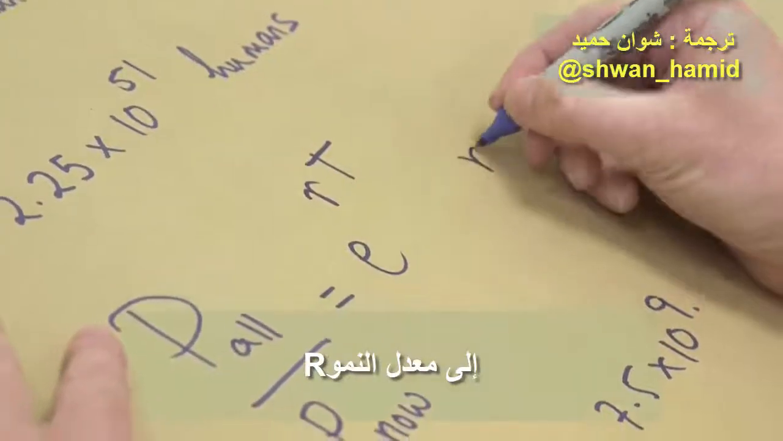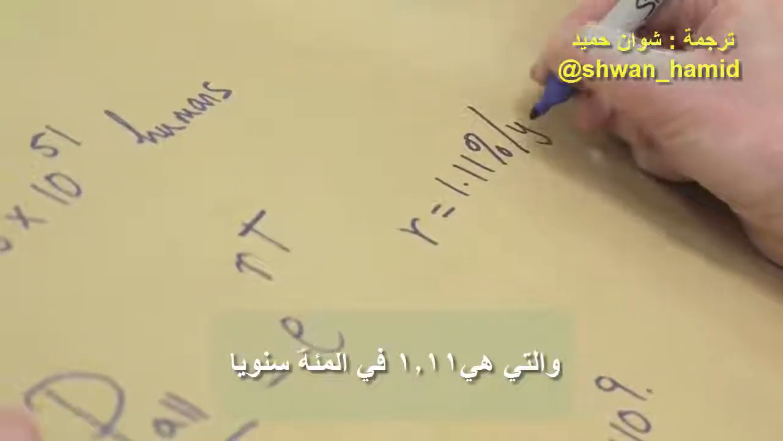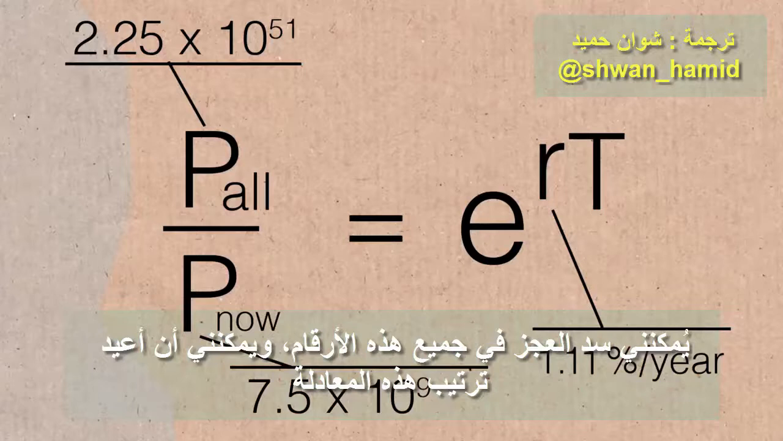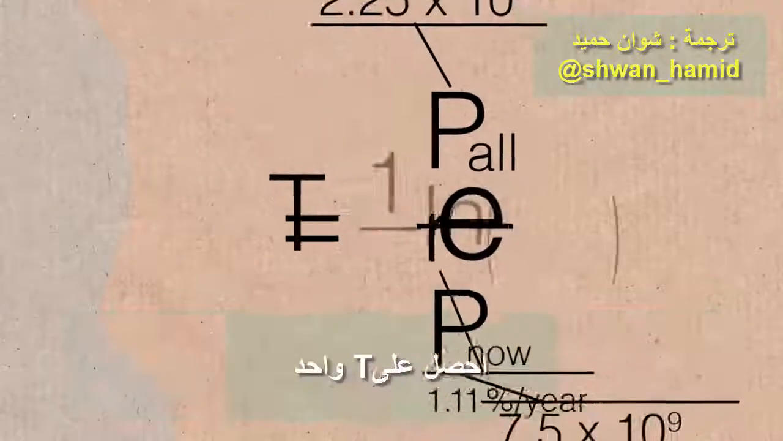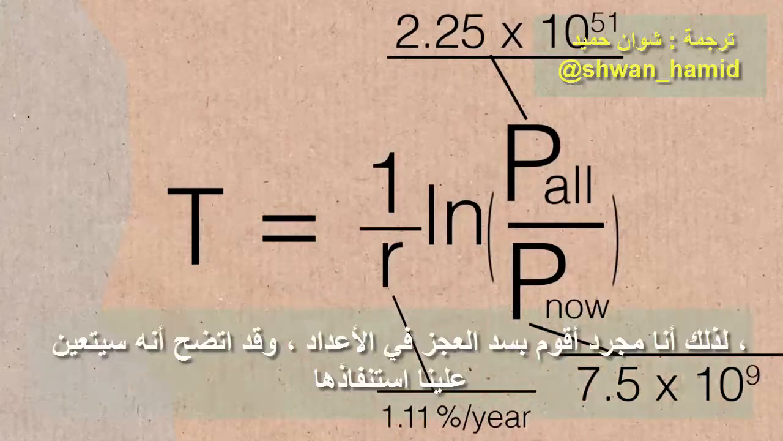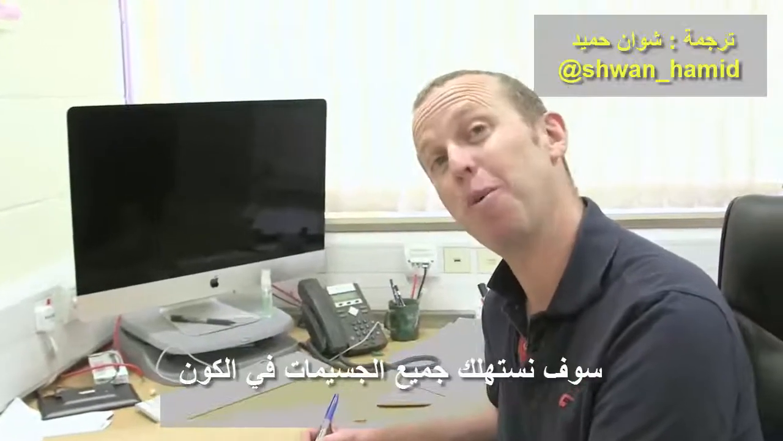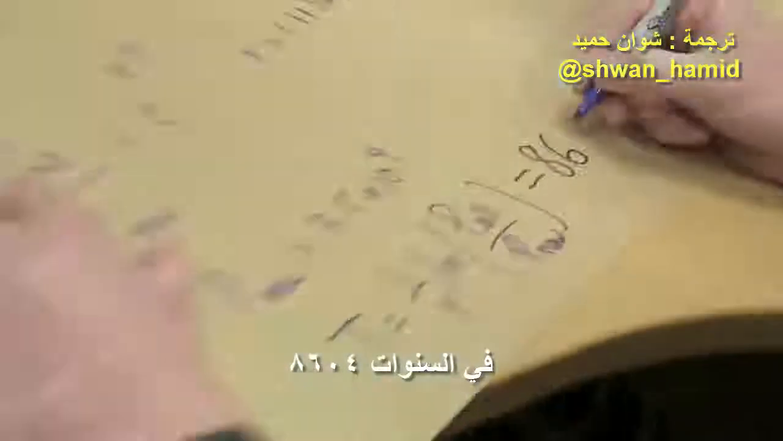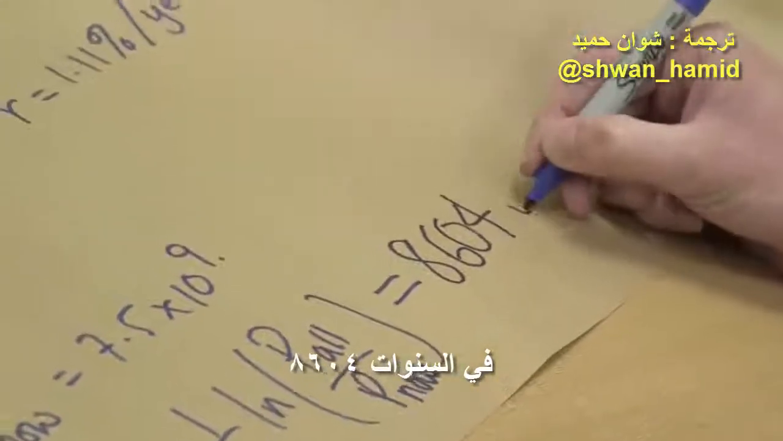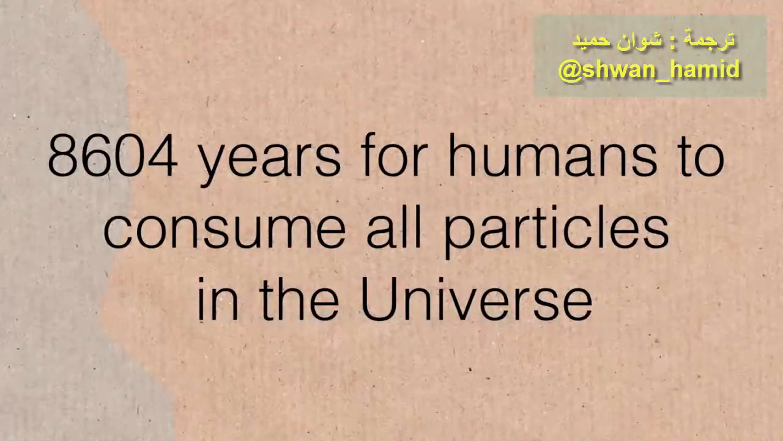then that's related via an exponential to the rate of growth, R, which is 1.11% per year. I can plug in all these numbers, I can rearrange this equation. I get T as 1 over R log P all over P now. So I just plug in the numbers, and it turns out that if the population keeps growing at the same rate, we will have used up all the particles in the universe, in humans, in 8,604 years. Which is not that much, right? I thought it was going to be a massive number.